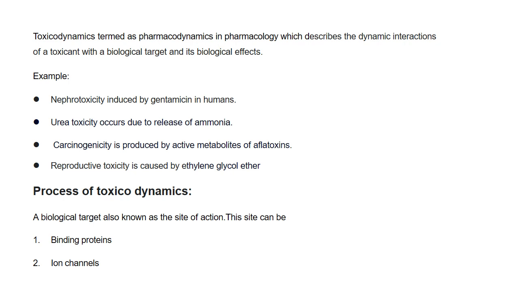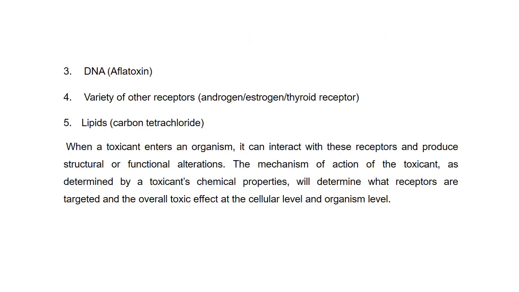If we talk about the process of toxicodynamics, there is a biological target, also known as the site of action. This site can be binding proteins or ion channels, or the DNA, which is affected by aflatoxins. A variety of other receptors include androgen, estrogen, thyroid receptors, and lipids, including carbon tetrachloride. When a toxicant enters an organism, it can interact with these receptors and produce structural or functional alterations. The mechanism of action of the toxicant, as determined by the toxicant's chemical properties, will determine what receptors are targeted and the overall toxic effect at the cellular level and organismic level.